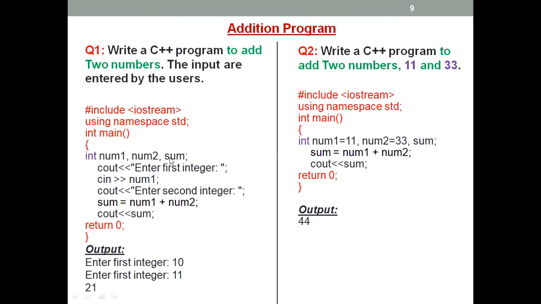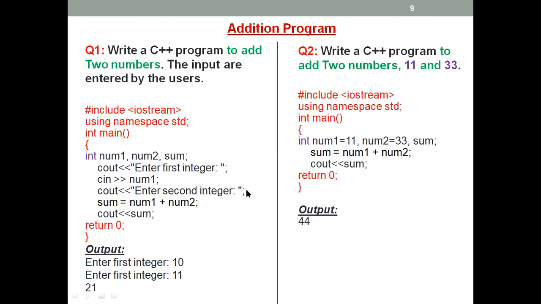Okay, then the sum. Sum is there, you are going to add these 2 numbers. Or you can write here total, no problem. If you write total here, you should use total. Okay, so this is how we declare. You want 2 numbers and then you want the total. So this is the declaration. After that, the cout is the output. When this program runs, it will say enter the first integer. It means that they ask the user to enter the number first. Cin means that the user has to enter. Cout means output, cin means the input. So the first number 1 is going to be entered by the user. Then after that, another one, enter the second integer.